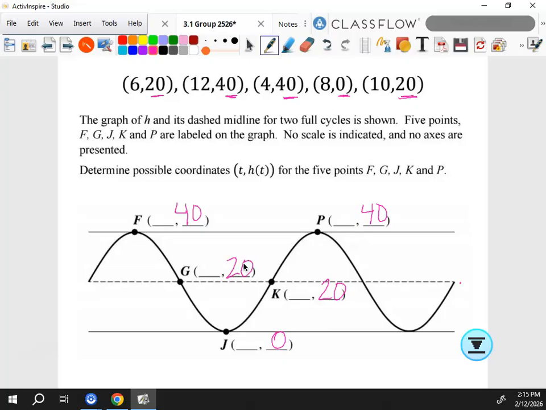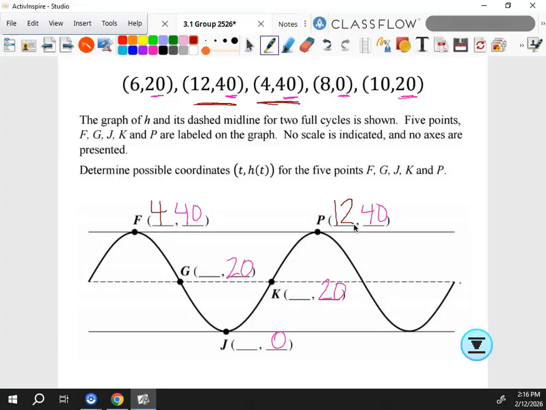Then I'm going to go back and look at the ordered pairs that have the 40s in them, this one and this one. And the smaller of the 2 is a 4. But I have to also be careful to see if that is really my smallest X value that I have, because if not, I might have to do something additional, which I'll talk to you about in just a minute. But is 4 the smallest X value overall? Yes. Okay. So this is 4, and this one is 12.